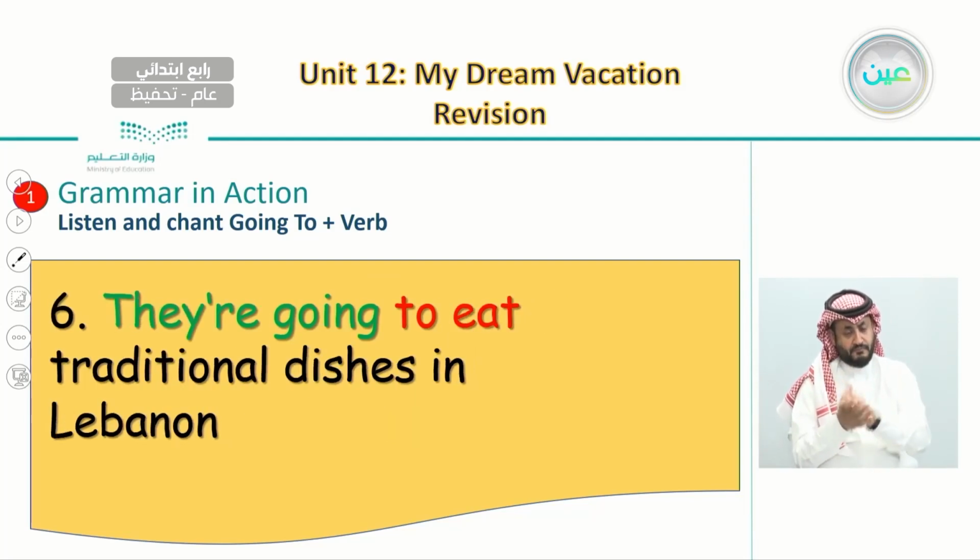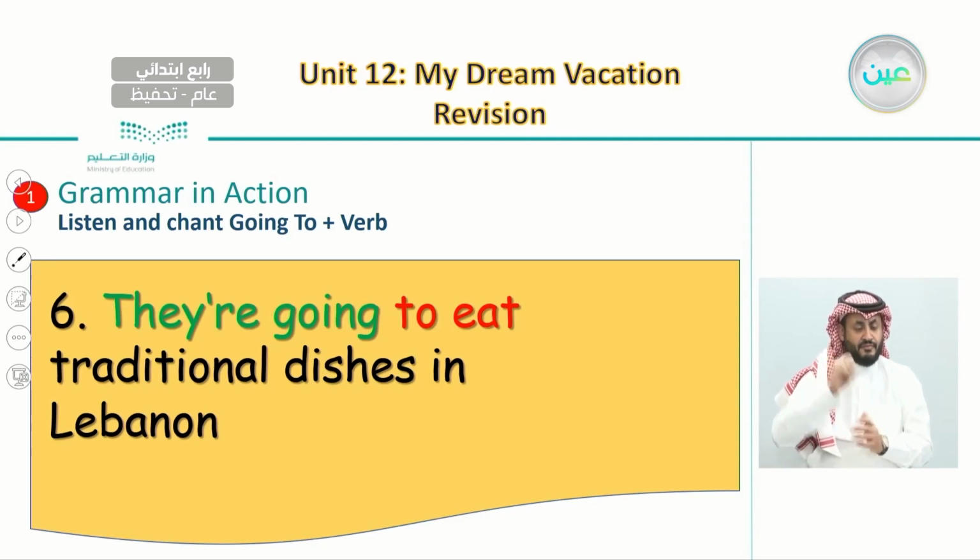Now let's listen to the last one, number 6. They are going to eat traditional dishes in Lebanon. They are going to eat traditional dishes in Lebanon. So here we have another subject pronoun we used, which is they are.